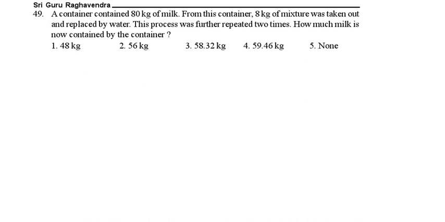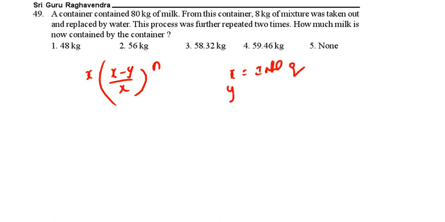A container contained 80 kg of milk. From this container, 8 kg of mixture was taken out and replaced by water. This process was further repeated 2 times. How much milk is remaining in the container? Here we can use the formula x times (x minus y by x) whole power n, where x is the initial quantity, y is the quantity taken out, n is the number of times.